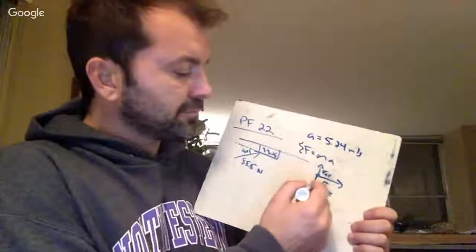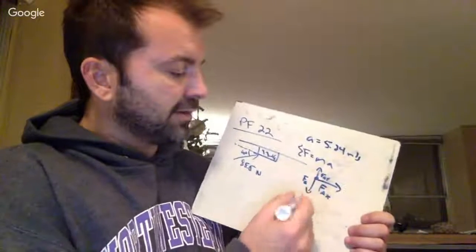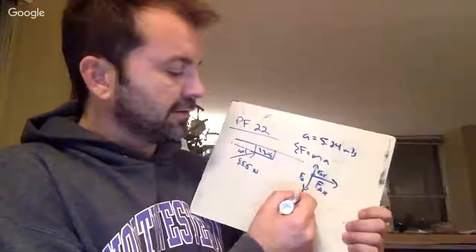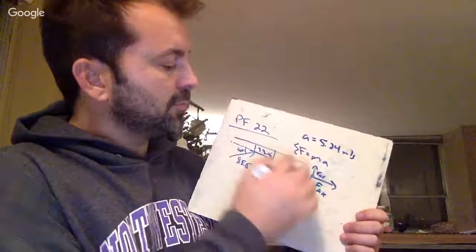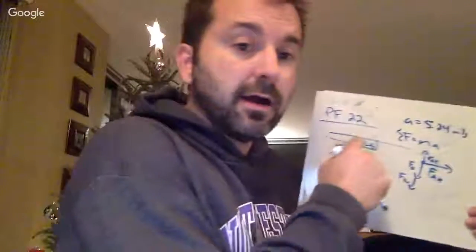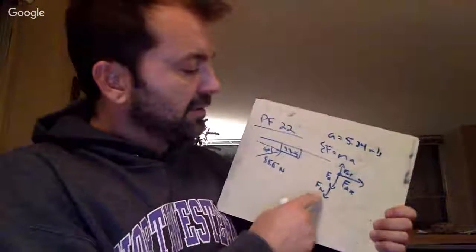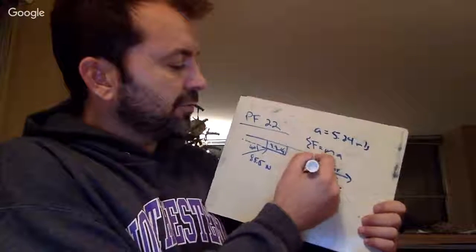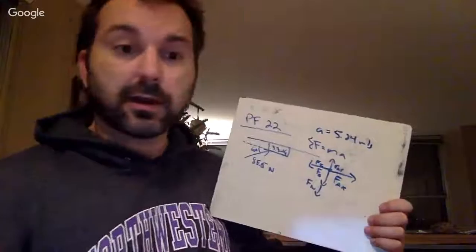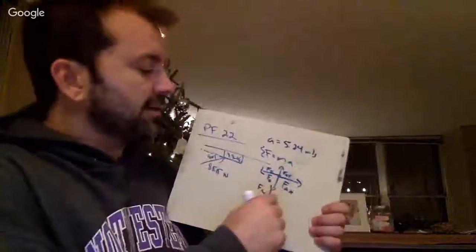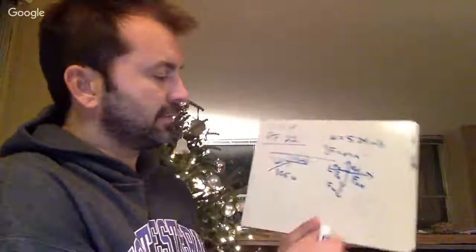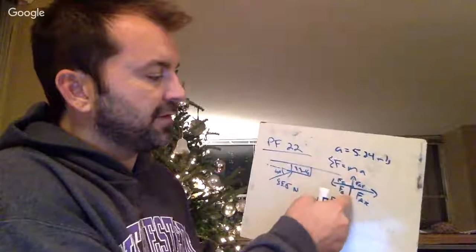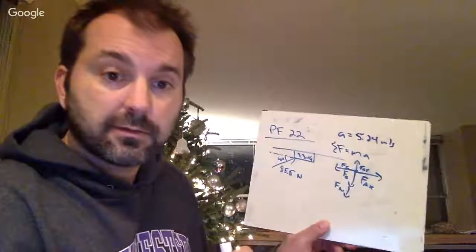We've got force of gravity down, and we've also got a second force down, which is going to be the normal force of the ceiling pushing down on my block. And then there's another force. As the block slides this way, there's going to be a force of friction, okay? So when I have my free body diagram, I realize that in the y direction, this Fay must equal Fg and Fn, okay?